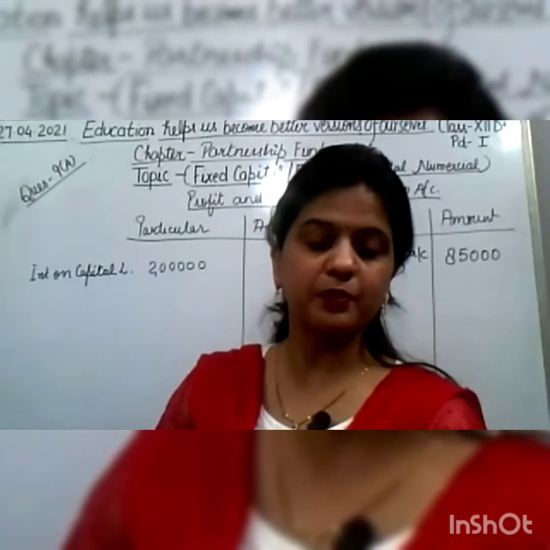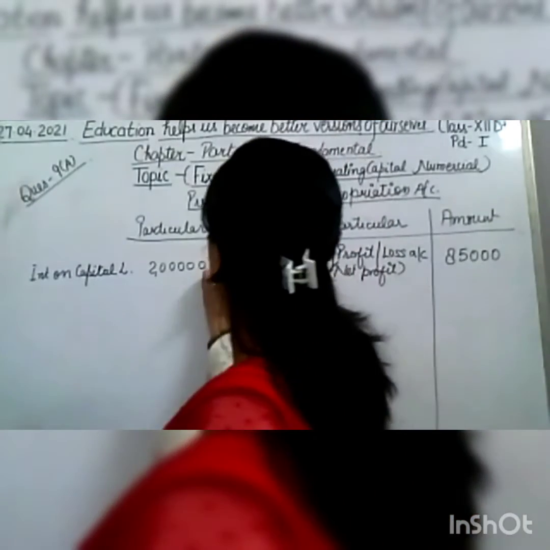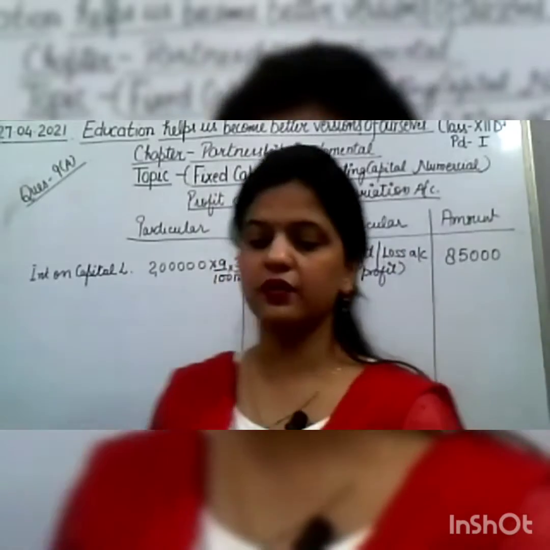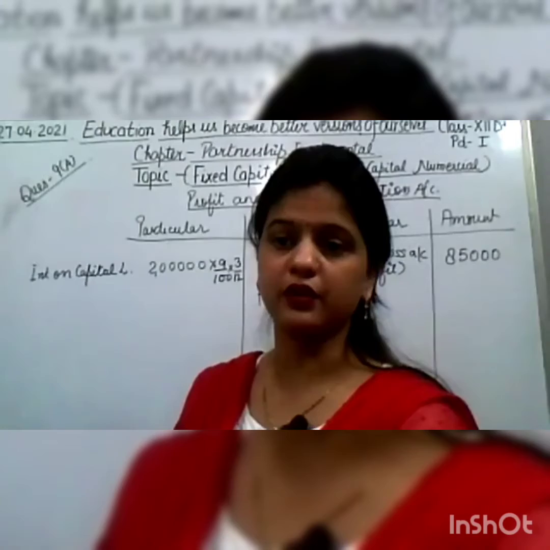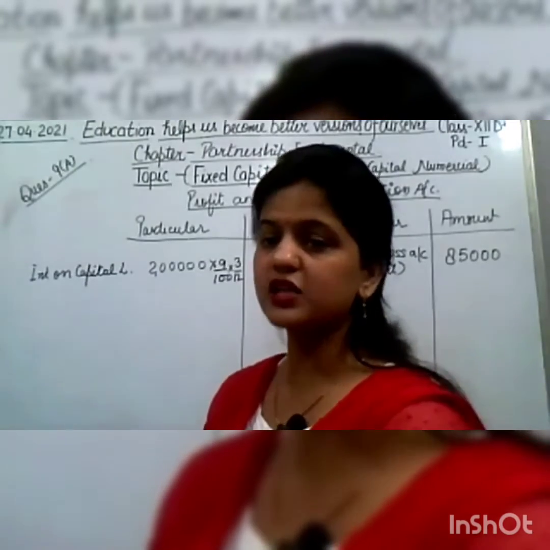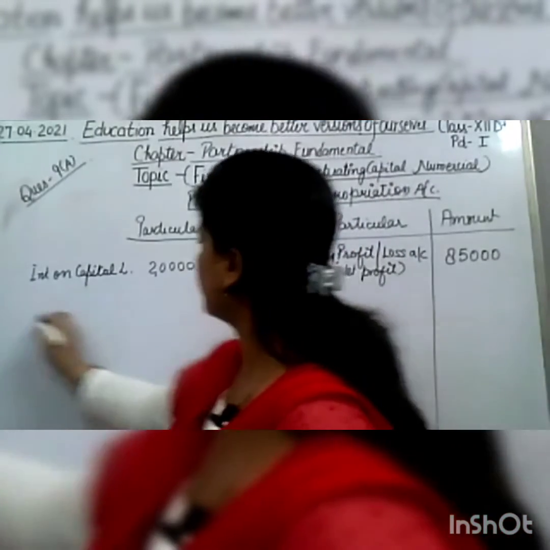So 9% interest on capital, 9 upon 100, and how many months? 3 months, 3 upon 12. Then how much will we get? We'll get 4,500.